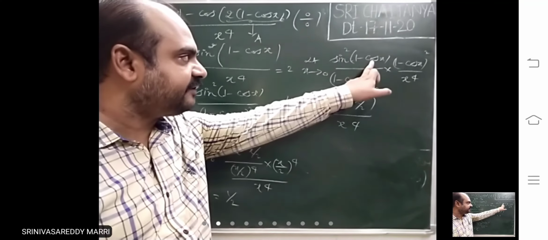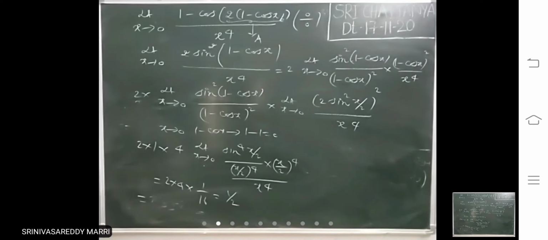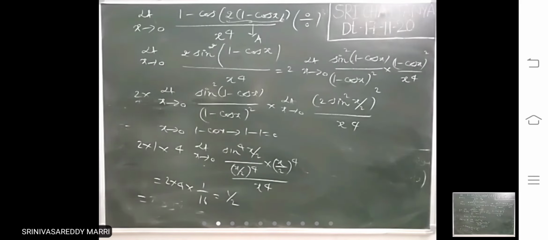Here sine square f of x is there, you multiply and divide with f of x whole square. Next one.